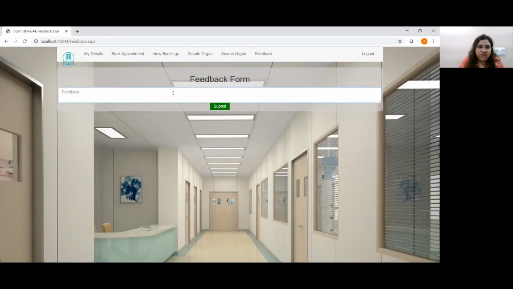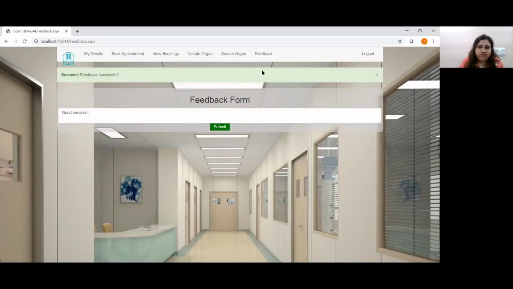So Anukriti, the patient, can give any feedback, like say her experience was good with the doctor, so she will write good services or something like that, and then press the submit button. Successful. So this was the patient module, and now let's just log out of the patient module.